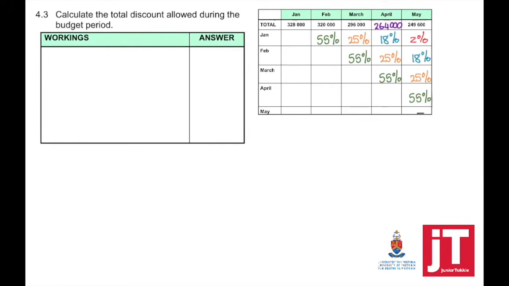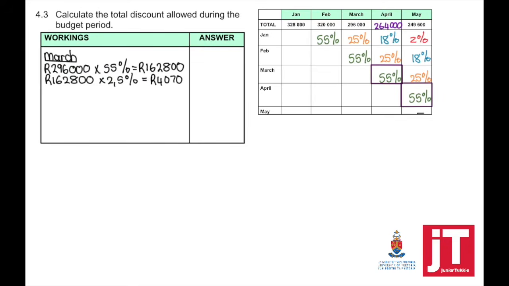Question 4.3, calculate the total discount allowed during the budget period. Reminder, the budget period is April and May, so we need to look for a 55%. So the first part of the calculation, from the March credit sales, we expect 55% to be collected in April, and of that, those debtors will receive a 2.5% discount.